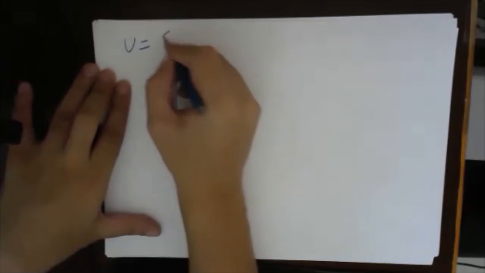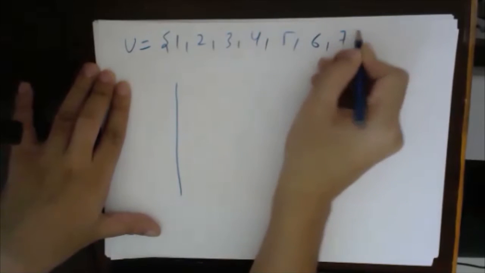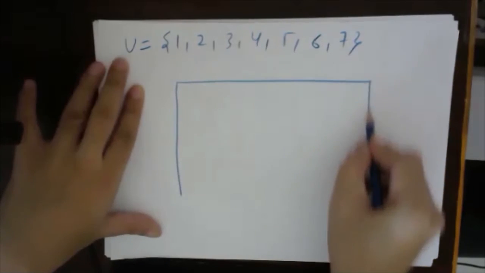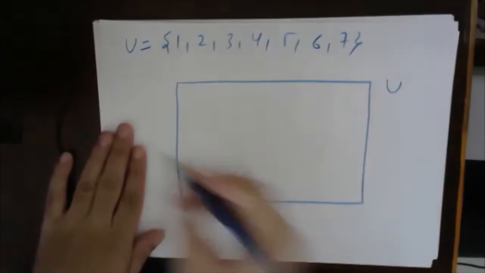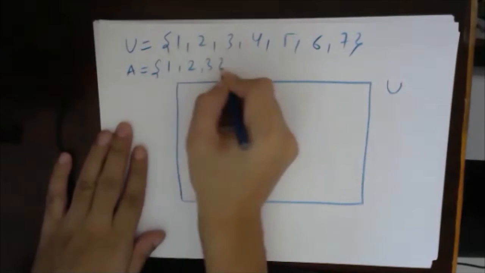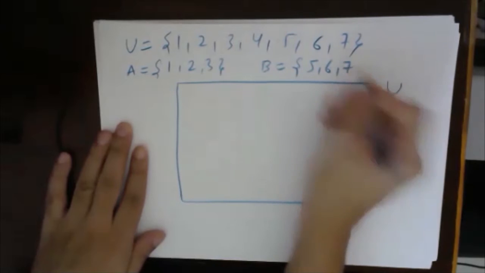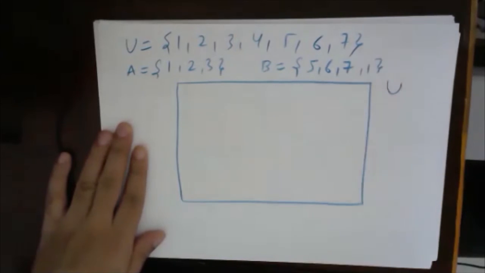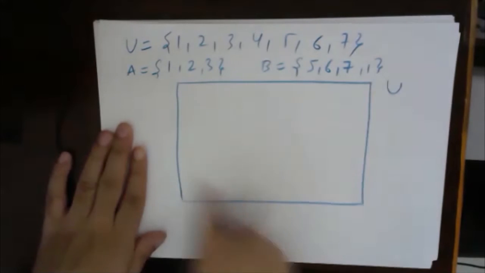Okay. So now let's see some more definitions based on this universal set, or the Venn diagram. Now let's take a universal set containing the elements 1, 2, 3, 4, 5, 6 and 7. So this box is a universal set. And in this, I am defining a set A which contains 1, 2, and 3, and a set B which contains 5, 6, 7, and 1. So all these elements 1 to 7 will be scattered inside this universal box.